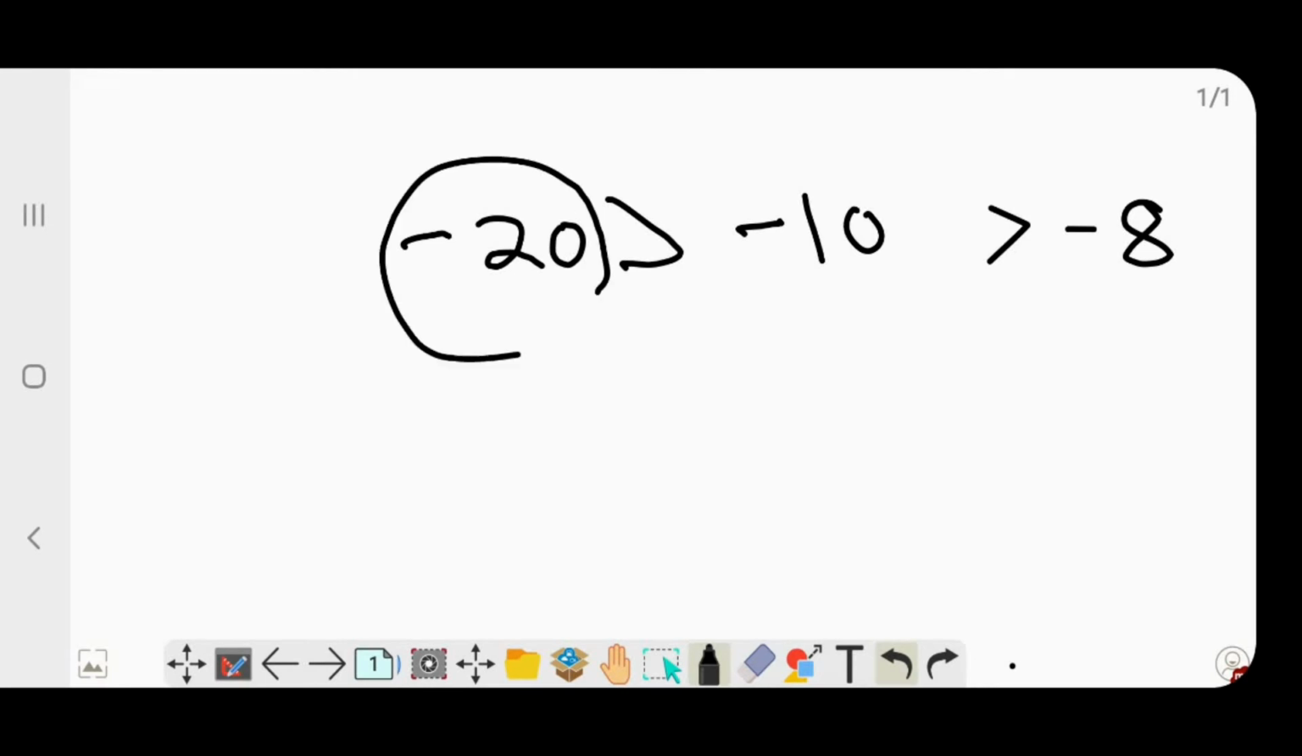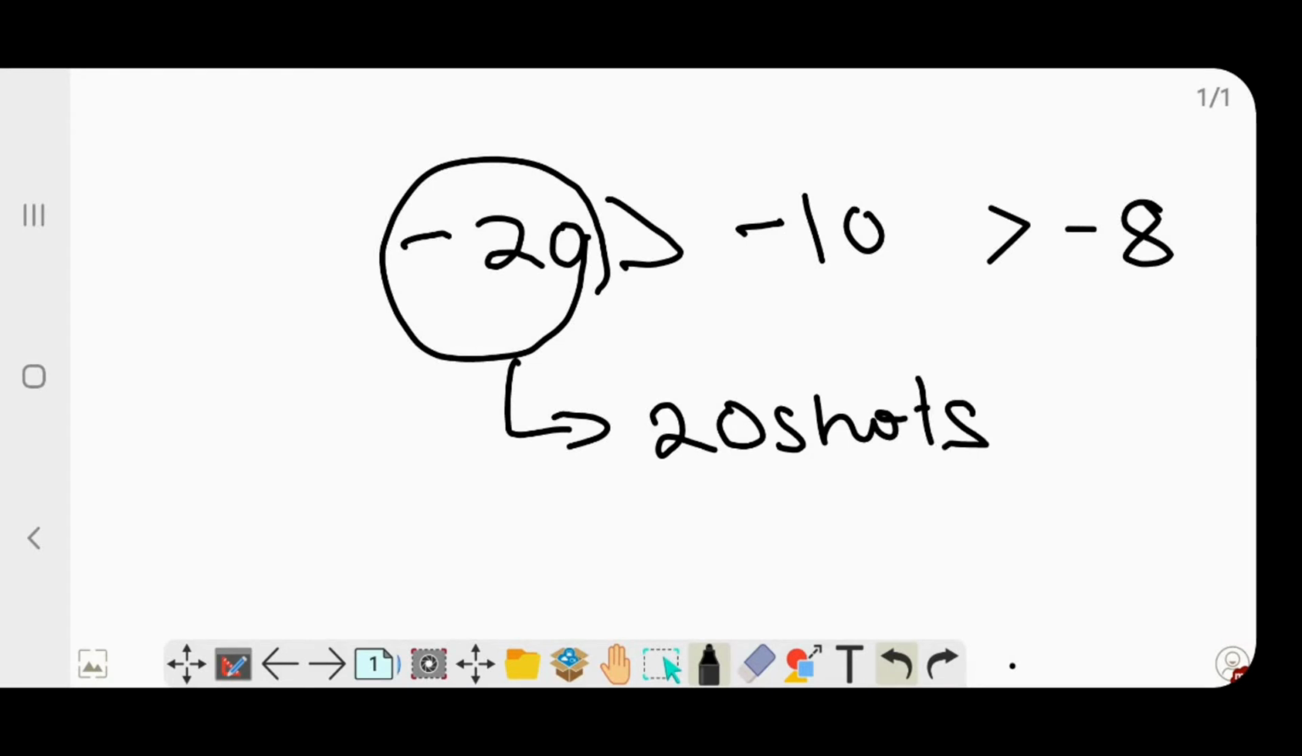So in golf, the more negative your score is, the better you are. Say your score is -10, then that is better than -8. -20 is better than -10. It shows that you have saved 20 shots compared to an average player. You have landed the ball in the hole with 20 fewer shots than an average player would.